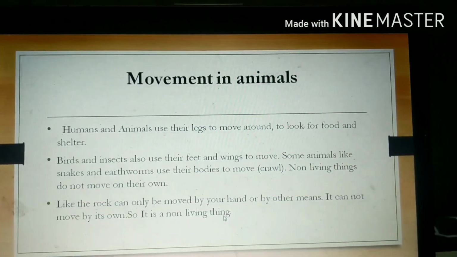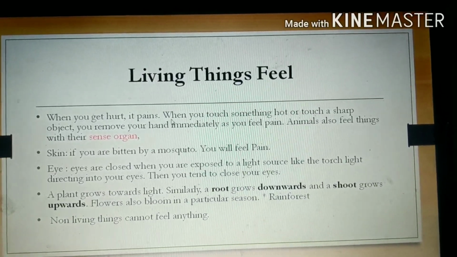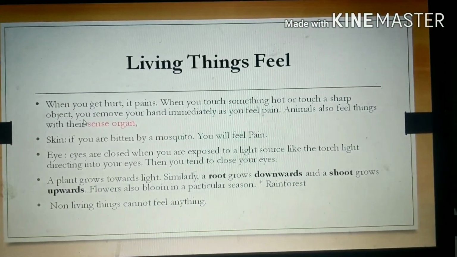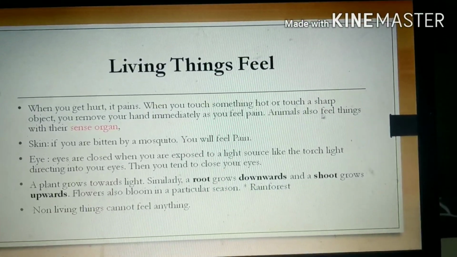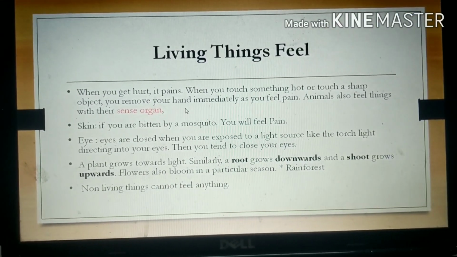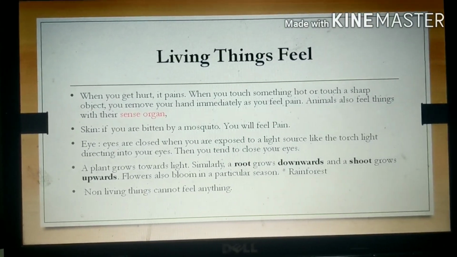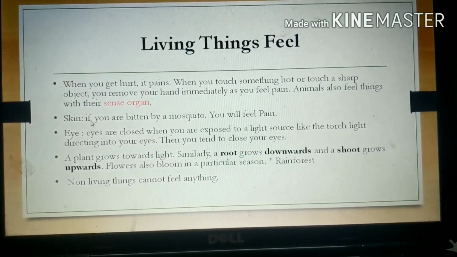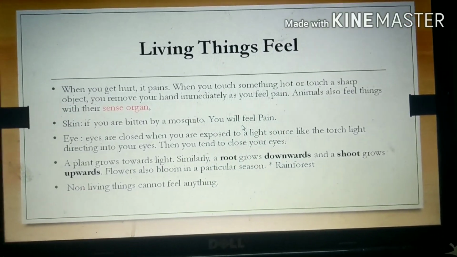Next one, living things feel. When you get hurt, it pains. When you touch something hot or a sharp object, you remove your hand immediately as you feel pain. Animals also feel things with their sense organs. So what are the sense organs? Sense organs are the organs with which we can sense things, like skin, and skin is the biggest sense organ in our body. If you are bitten by a mosquito, of course, you will feel pain.